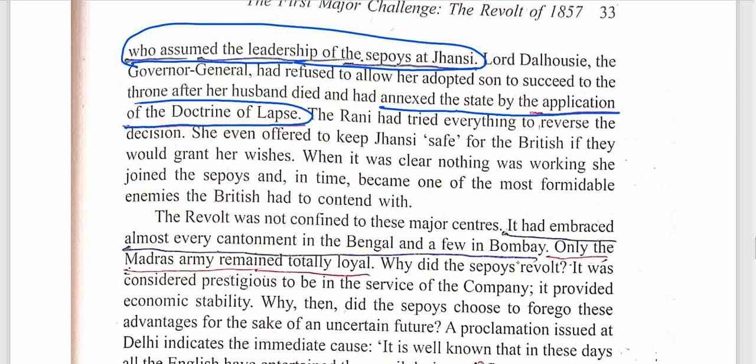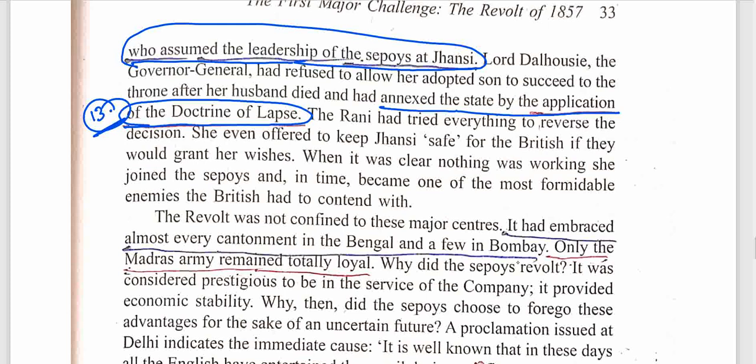I will also read. The main reason why Audh was angry towards the British. The Rani had tried something to reverse his decision. She even offered to keep Jhansi safe from the British if they would grant her wishes. Even when it was clear nothing was working, she joined the sepoys, and in time became one of the most formidable enemies the British had to contend with.